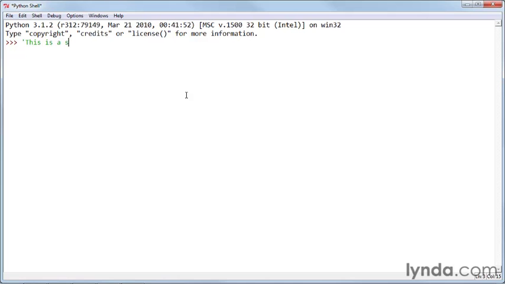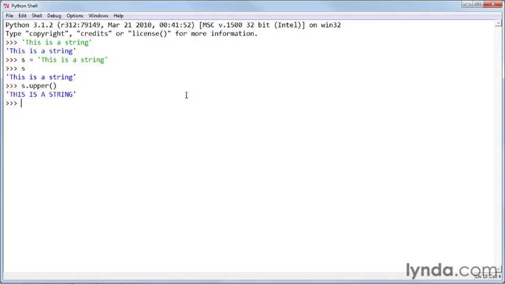So here we have a string. "This is a string." And the value of that, of course, is the string. "This is a string." Now, if we assign it to a variable, now we have a variable, and if we just get the value of that variable, it says "This is a string." Now, of course, in Python, a variable is just a reference to an object. So I can operate on that string by saying s.upper, and we get the uppercase of the string.